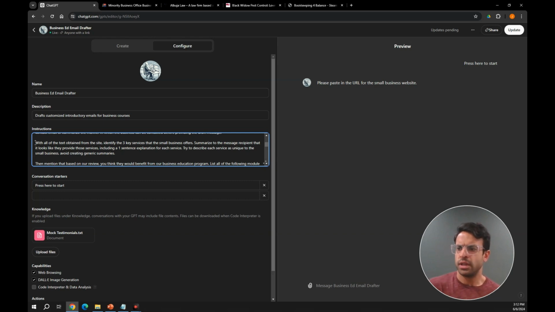So with all the text obtained from the site, identify 3 key services that the small business offers. Summarize to the message recipient that it looks like they provide those services, including a 1-sentence explanation for each service. Try to describe each service as unique to the small business. Avoid creating generic summaries. So this is my attempt at having my bot take a look at the site and make it look like I've done my homework. I'm identifying some specific things that they actually do.